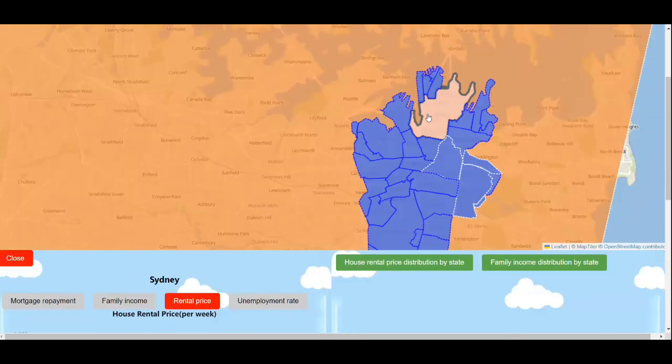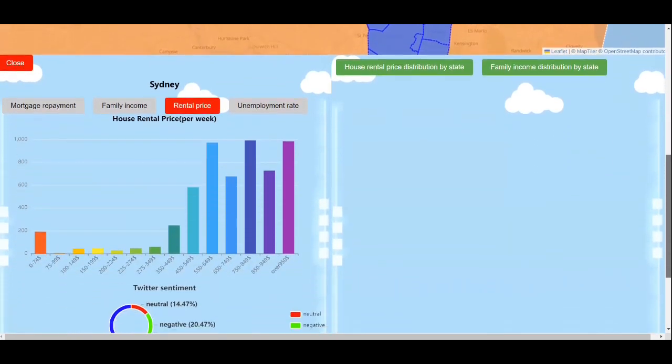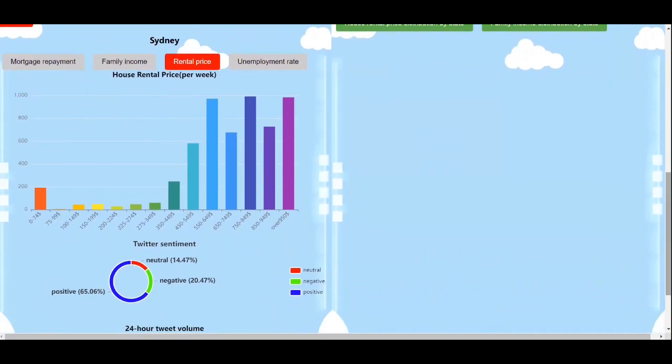Now let's move to a new suburb in a different state. For example, in Sydney, the rental price seems to have a left-skewed distribution with major total rent price between $450 to over $900. Although the rental price is relatively high in Sydney, the settlement pie chart below shows the emotion on Twitter about the Sydney rental price is majorly positive.